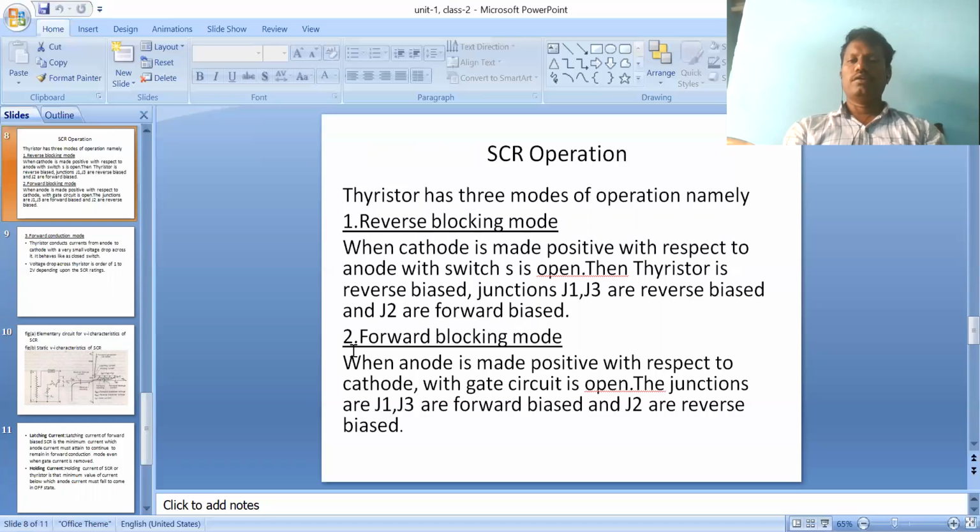Now we discuss the SCR operation. For SCR operation we have three modes: one is reverse blocking mode, forward blocking mode, and the third one is forward conduction mode. So what is meant by reverse blocking mode?